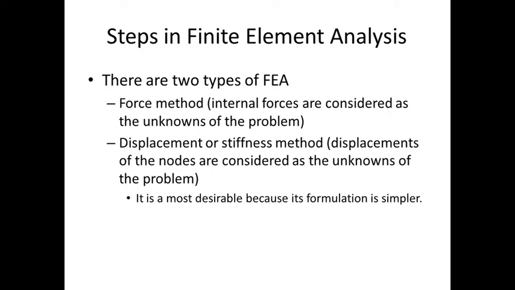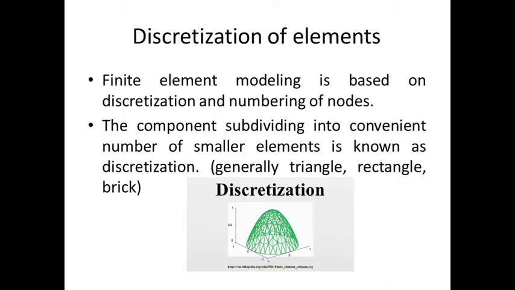Displacements of the nodes are considered as the unknowns of the problem, which means the elements move from one place to another, so each has its own displacement. We can study the whole object through that displacement. It is the most desirable method because its formulation is simpler than the force method, so all our FEA techniques utilize the displacement or stiffness method.